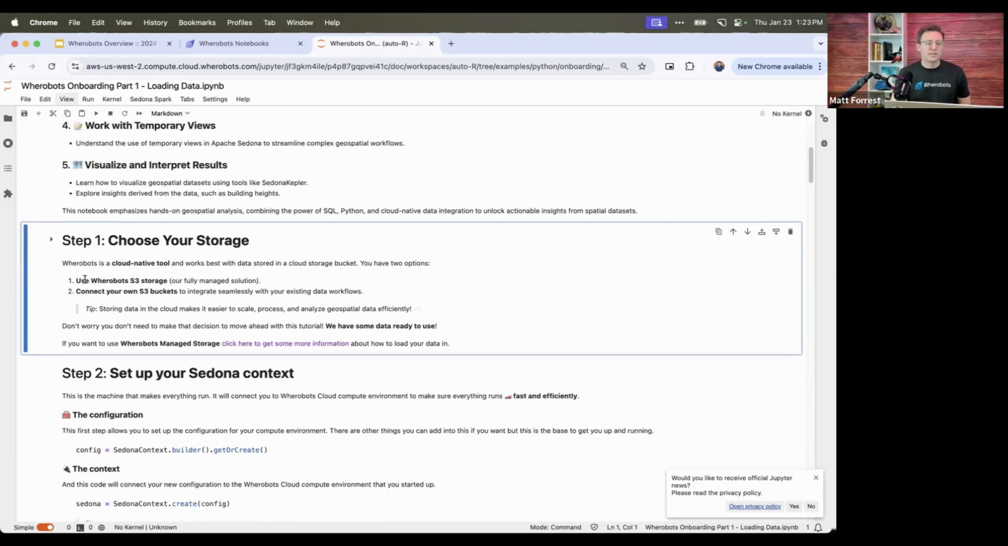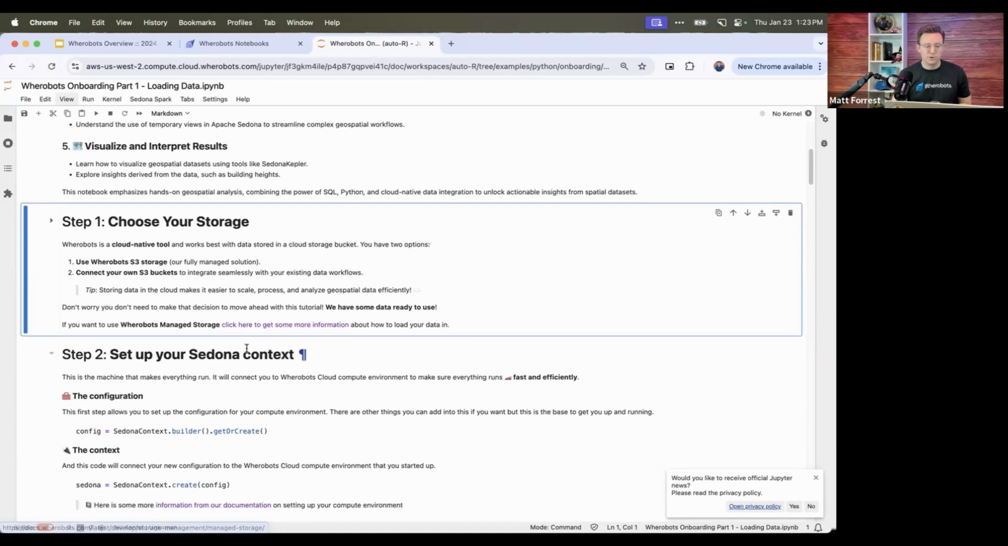Before you get started, you can use our fully managed S3 storage that I showed you earlier, and you can load data into there. If you do have your own S3 bucket, there's more information on how you can do that here. Just click that link and that will show you how to get it all connected. If you have your S3 data, you can basically turn it into a spatial data lake and go from there. So if you want to do that, you're more than welcome to.